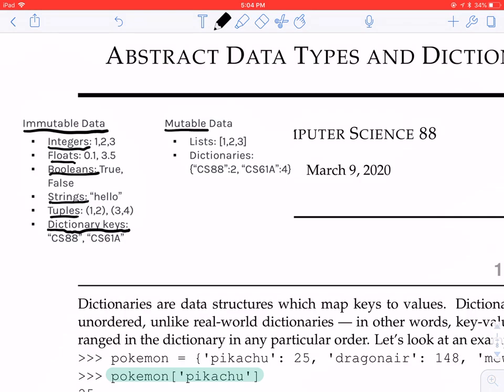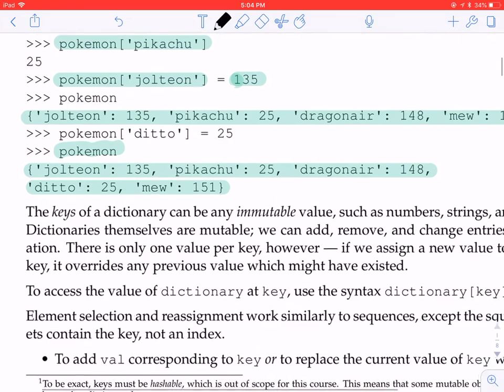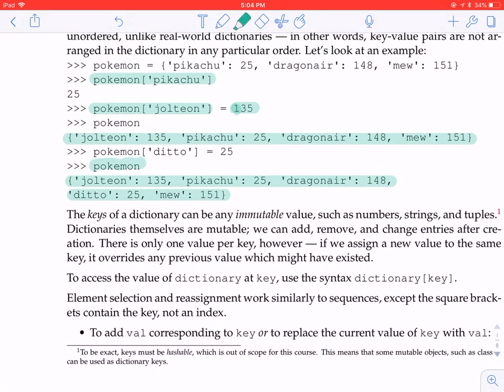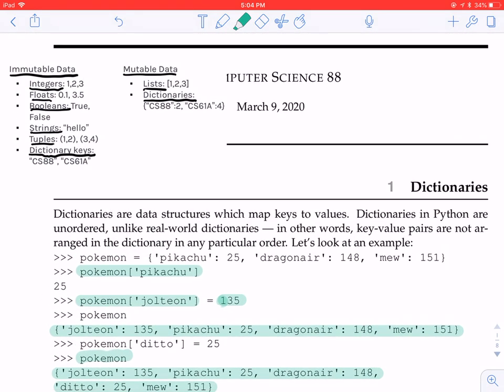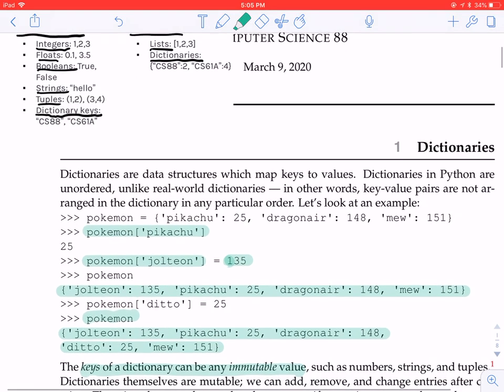Conversely, mutable data consists of lists and dictionaries. A dictionary as a whole can be mutable, and that's evident in your ability to add a pairing, delete a pairing, or change a pairing, but the keys themselves inside the dictionary must be immutable. So the point here is that the keys of a dictionary should be immutable, and this includes numbers, strings, and tuples, but also floats and booleans, and so on.